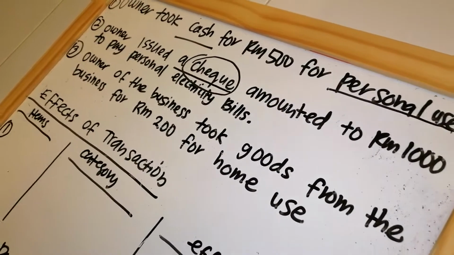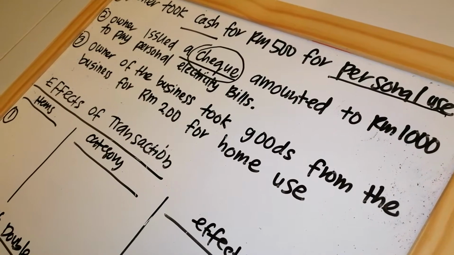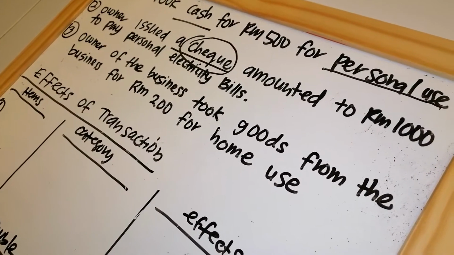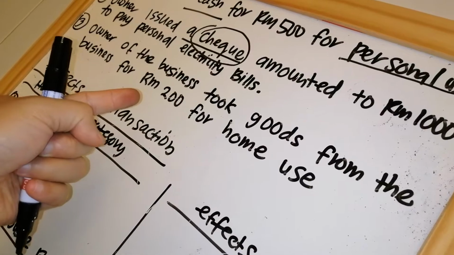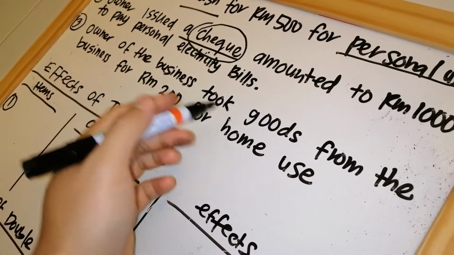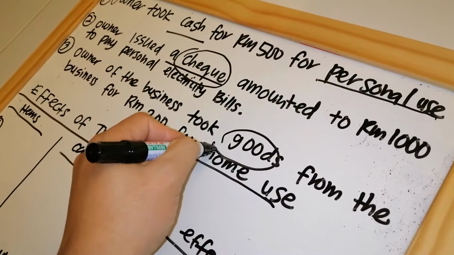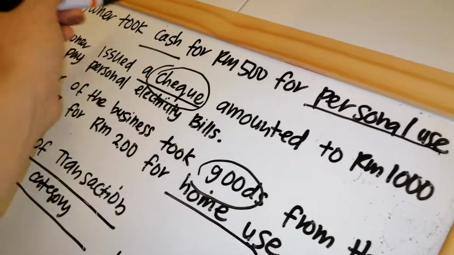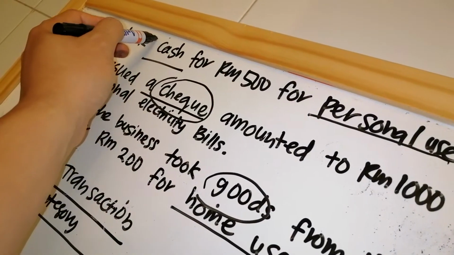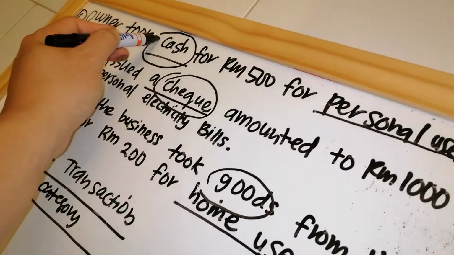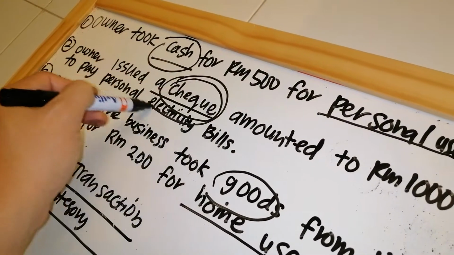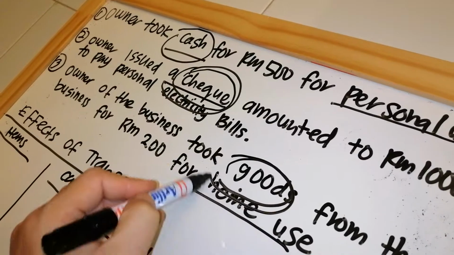And number 3, owner of the business took goods from the business for RM200 for home use. Home use, took goods. This is drawing on goods. So we have 3 scenarios, 3 transactions here: drawing on cash, drawing on bank, and drawing on goods.